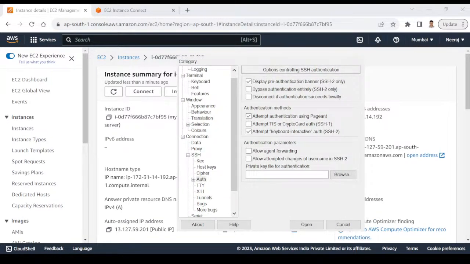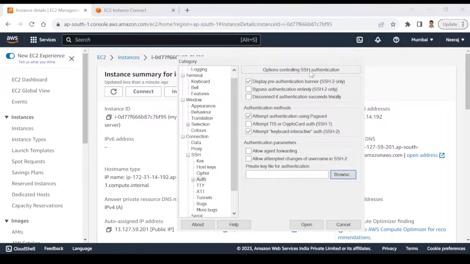Okay. I hope it should be visible now. Please let me know as soon as you are able to see the PuTTY. Okay, thanks Babu for the confirmation. So I will go back and explain again quickly.